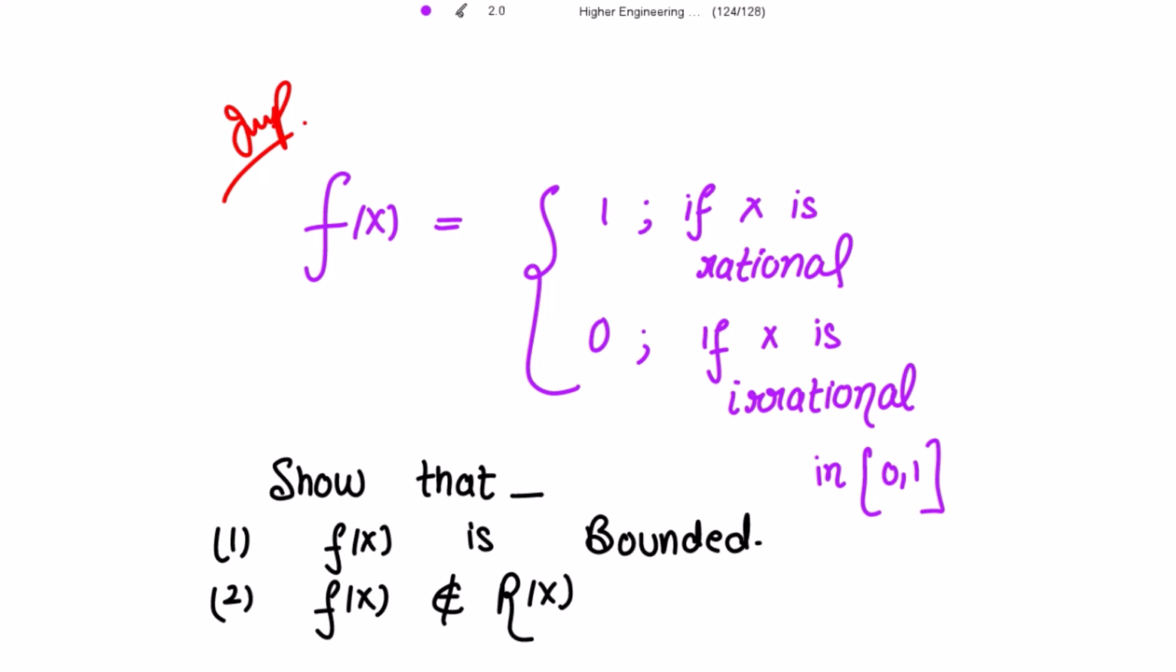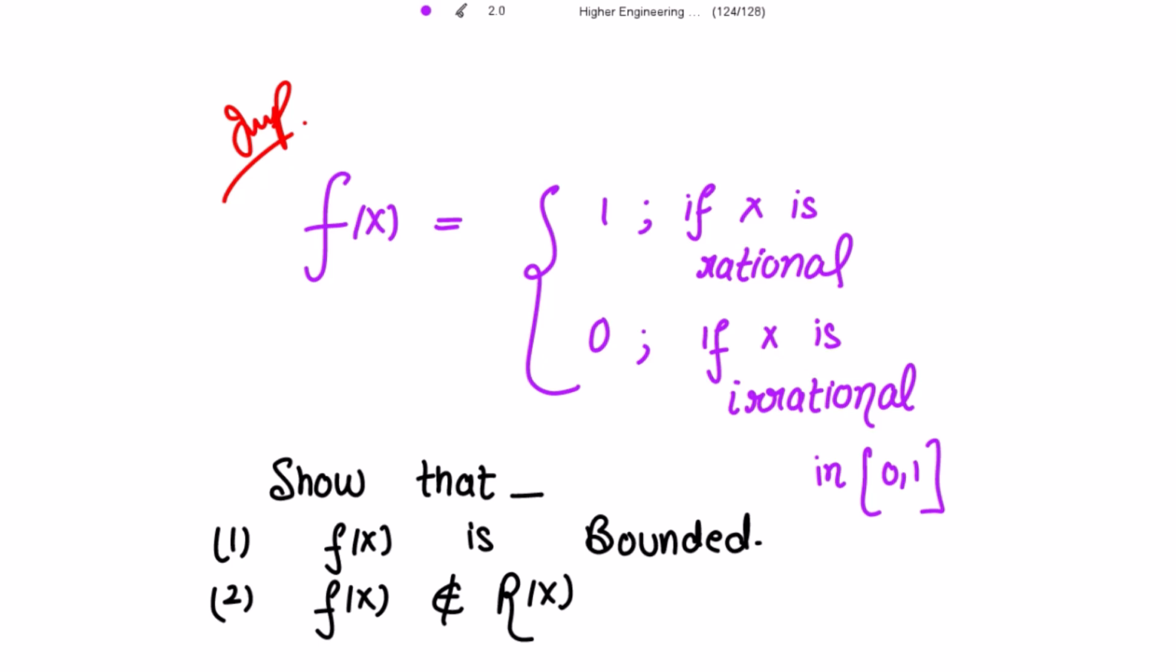This is again a very important example of Riemann integration. This example signifies that a function can be bounded but it is not Riemann integrable. So such kind of function is given to us, that is f(x) equal to 1 if x is rational and is equal to 0 if x is irrational in closed interval [0, 1]. So we need to show that f(x) is bounded but it is not Riemann integrable, right?